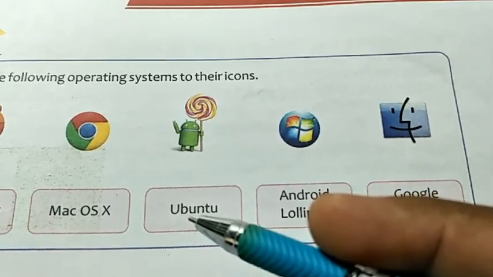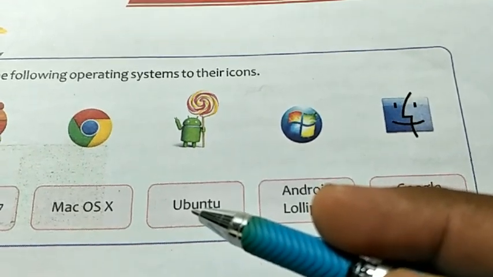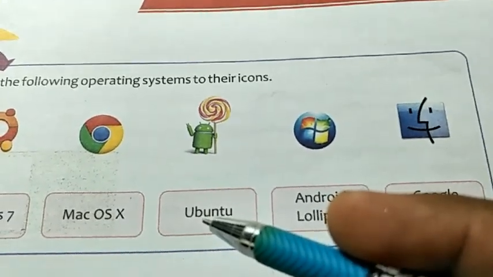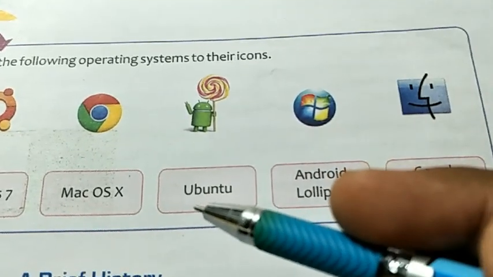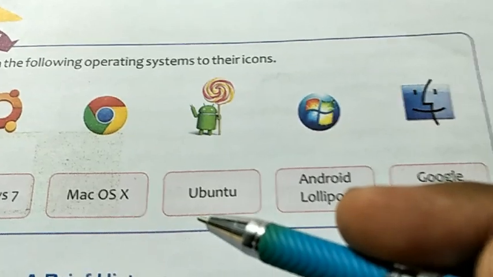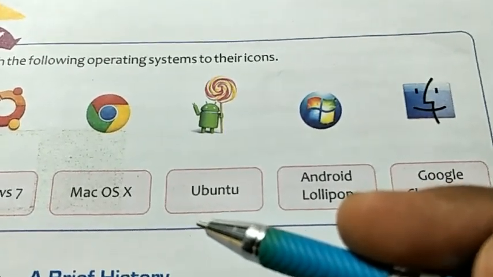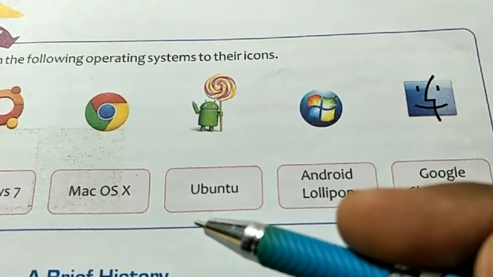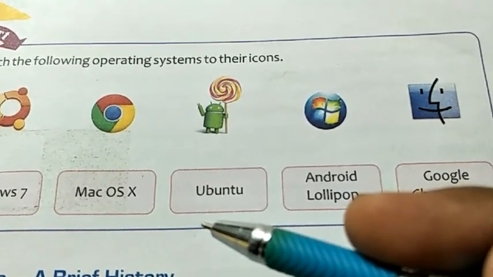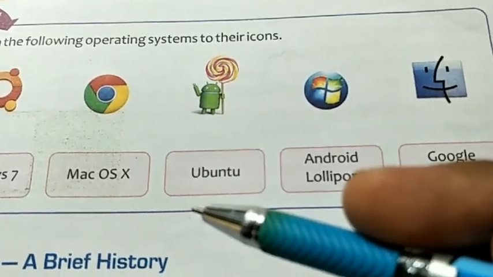Every time when you switch on the computer in your lab, you will see the Windows 7 icon. That Windows 7 is an example of an operating system. In your system, which operating system is installed? The Windows operating system is installed in your computer to operate your computer.